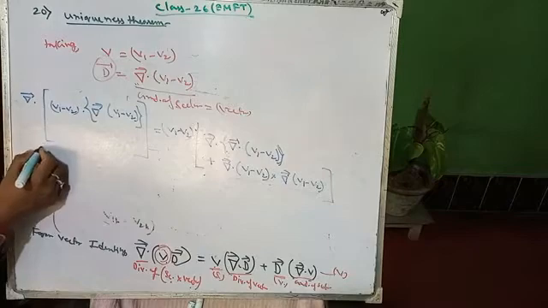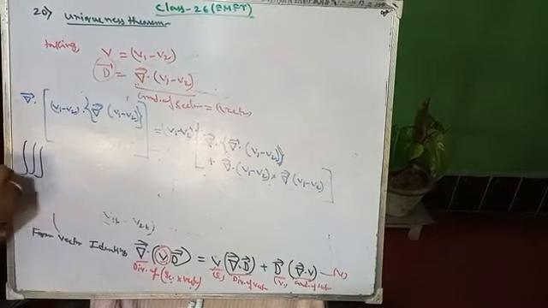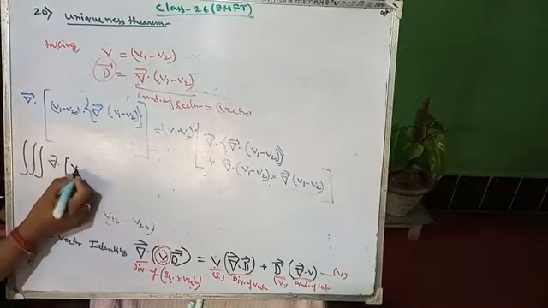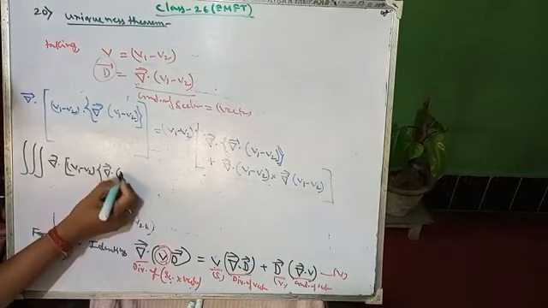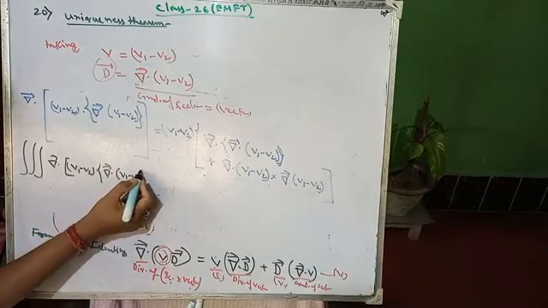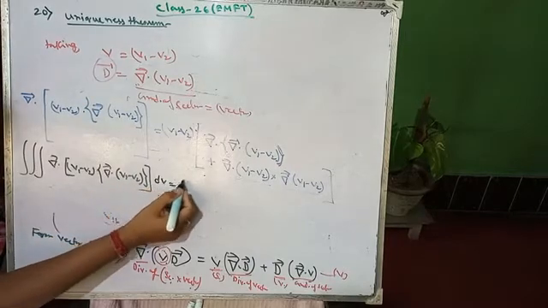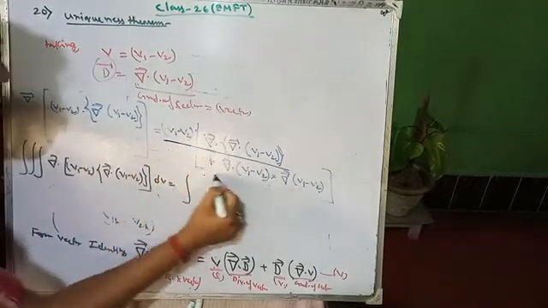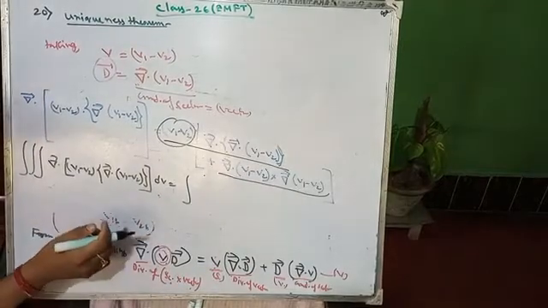So now we are integrating by volume, that is triple integration, right? So integral of divergence of (V1 minus V2 into gradient of V1 minus V2) over dv equals, so this one and this one. Okay, so we are separating these two.